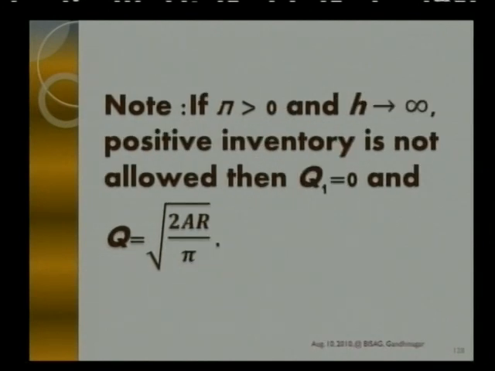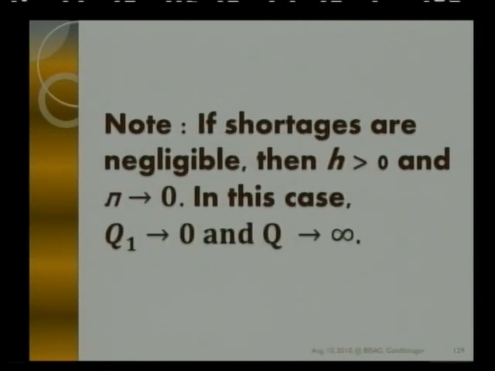Let's have another one which says shortage cost is there, that is you have shortage cost to be non-negative, and there is no inventory holding cost, that is H tends to 0. So you are never with positive inventory. Every time you will be doing your business with shortages. So in this case Q1 will be 0 and I will have to procure quantity Q units, that will be given by square root of 2AR upon pi.